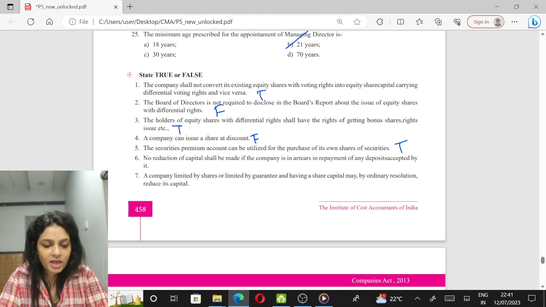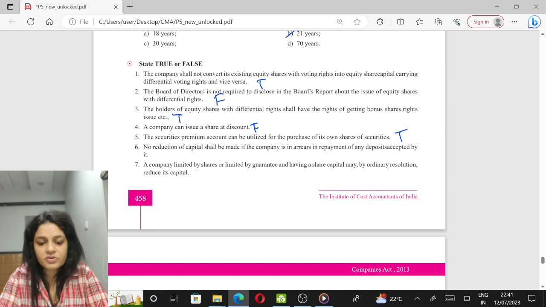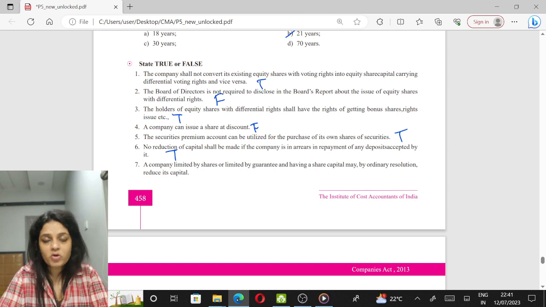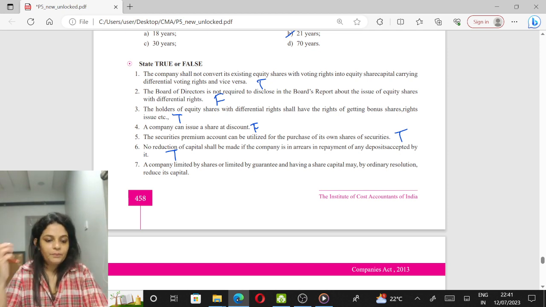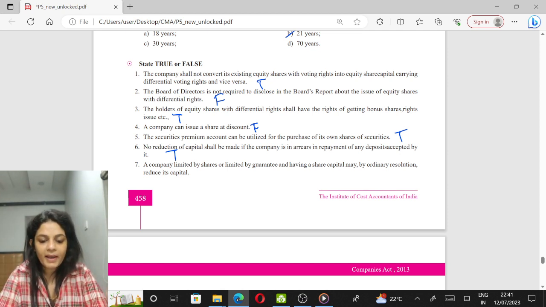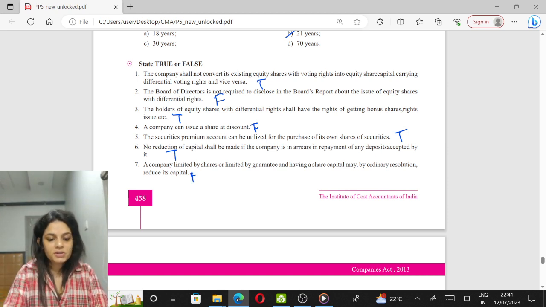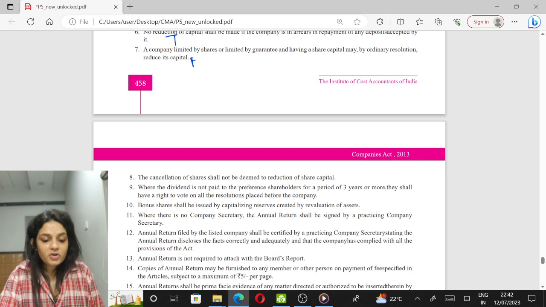No reduction of capital shall be made by a company if it is in arrears of repayment of any deposits accepted. True. If the company has not repaid its deposits, it cannot go for reduction of capital. A company limited by shares or limited by guarantee and having a share capital may by ordinary resolution reduce its capital. No. Reduction of capital can be done only by passing a special resolution. Alteration can be done by ordinary resolution, but not reduction. So this is false. The cancellation of shares shall not be deemed to be reduction of share capital. Yes, cancellation or diminution of share capital is considered as alteration, not reduction.